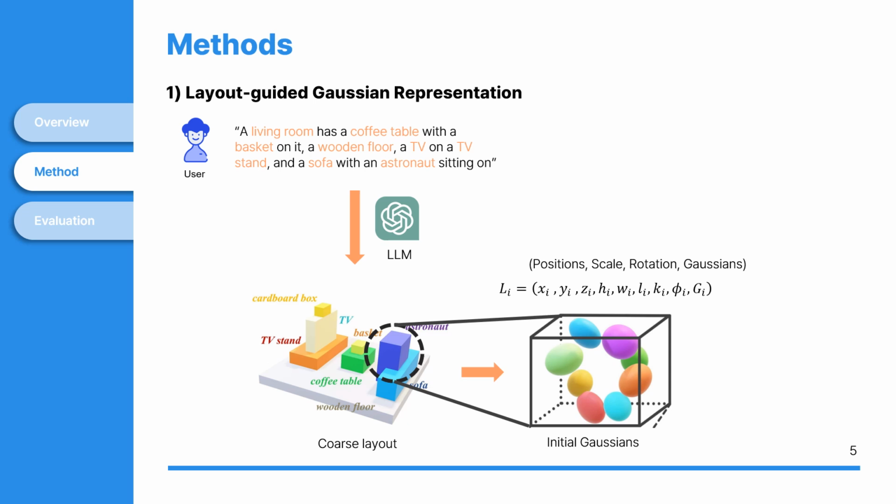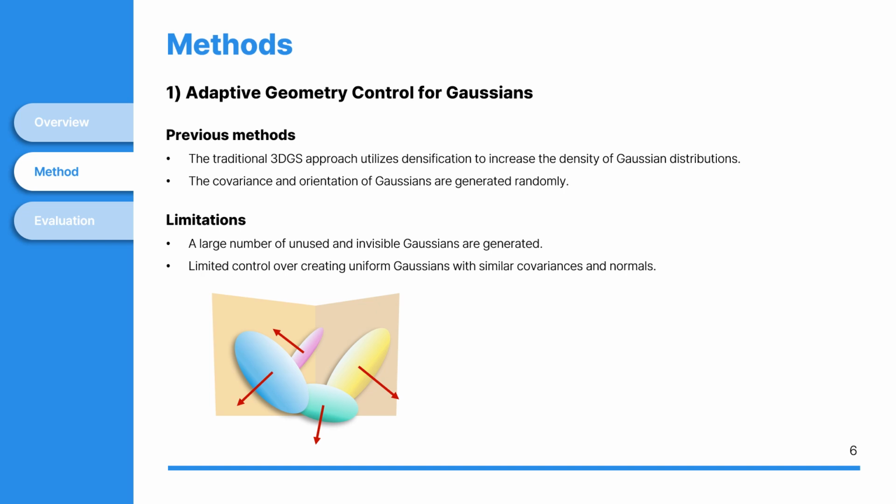When a user provides a text description of a 3D scene, it is converted into a 3D layout using a large language model. In this layout, multiple Gaussians are assigned to each object. Initially, these Gaussians are placed randomly. The next step is adaptive geometry control, which ensures geometry and texture accuracy for 3D objects.